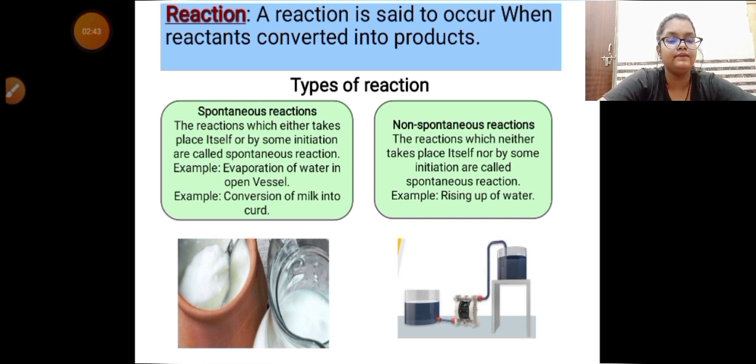Reaction can either be a spontaneous reaction or a non-spontaneous reaction. Now, what are spontaneous reactions? Spontaneous reactions are those reactions which take place by themselves or by some initiation.